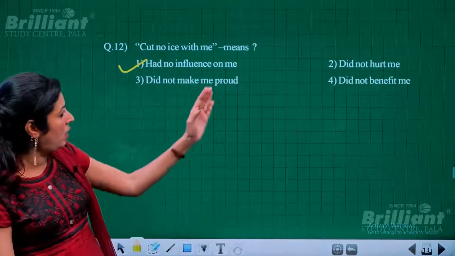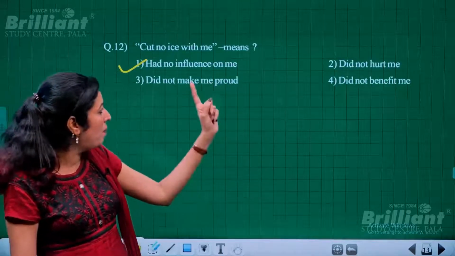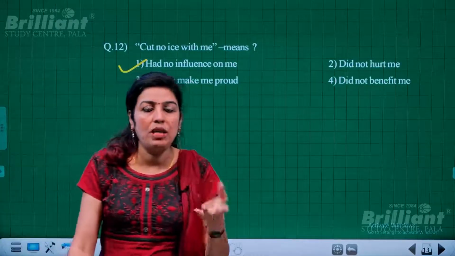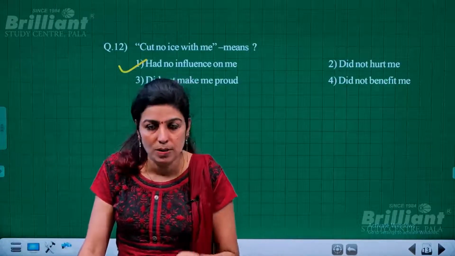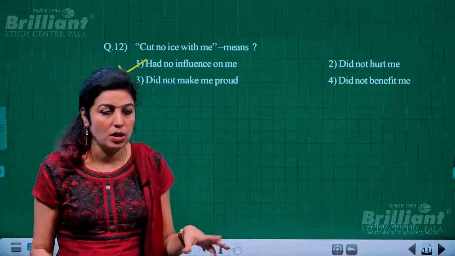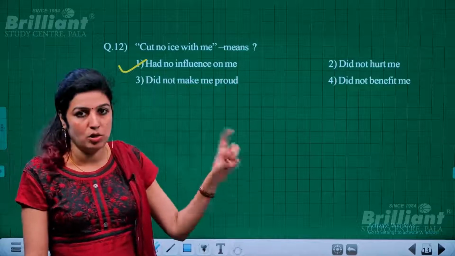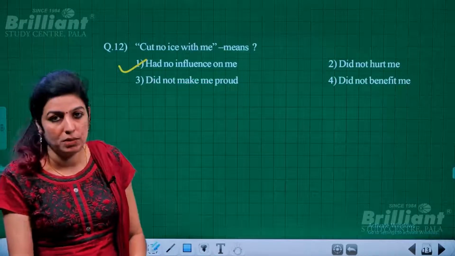Okay, so it did not hurt me, or make me proud, or benefit me, but it is something which does not have any impact or influence upon me, or in short, I'm not concerned or bothered. So to convey that sense, we use this idiom, cut no ice with me. Okay.